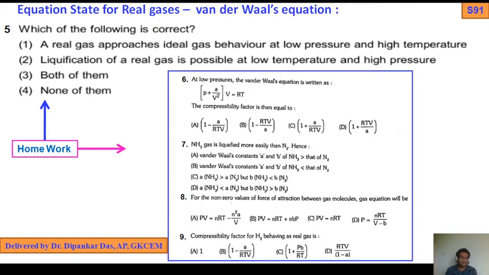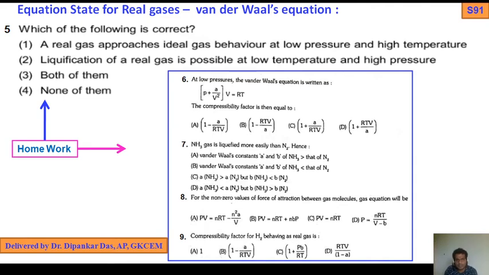Both of them, or none of them. Both of them means 1 and 2. So this is also a very important question. I have discussed liquefaction of gas in the chapter portion, so watch my last video class. You get this answer: liquefaction of gas, what are the conditions. That is a very important MCQ.